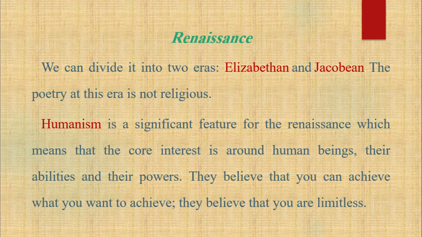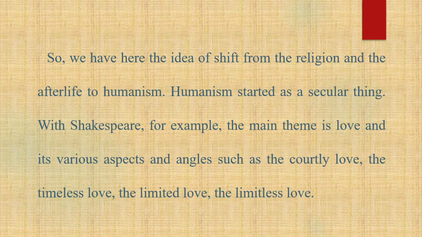Then, we have the Renaissance. We can divide it into two eras, Elizabethan and Jacobean. The poetry at this era is not religious. Humanism is a significant feature for the Renaissance, which means that the core interest is around human beings, their abilities and their powers. They believe that you can achieve what you want to achieve. They believe you are limitless. So, we have here the idea of a shift from religion and the afterlife to humanism.